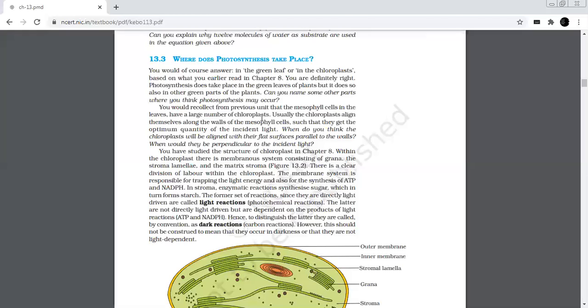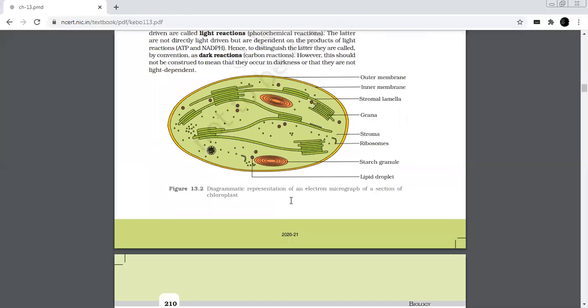Chloroplast, the site of photosynthesis. These are the green plastids you can see in the diagram that function as the site of photosynthesis. It helps in the synthesis of organic food. The process of photosynthesis takes place in green leaves of the plant because chloroplasts are abundantly present in the mesophyll cells of the leaves. Chloroplast is double membrane bounded, with DNA and ribosomes. It also consists of stroma and a membrane system called lamellae or thylakoids. At some places, the thylakoids get aggregated into disc-like structures called grana.